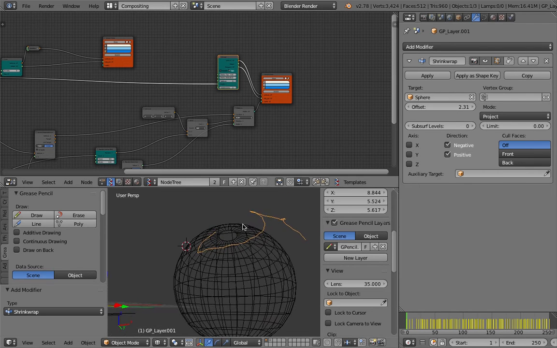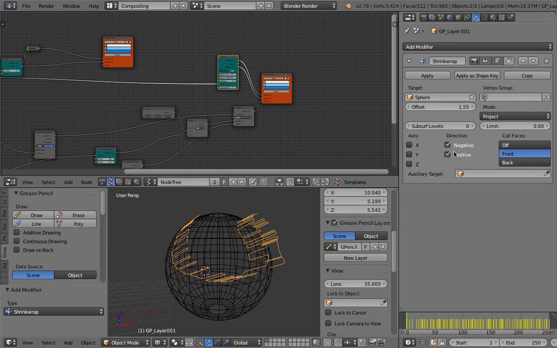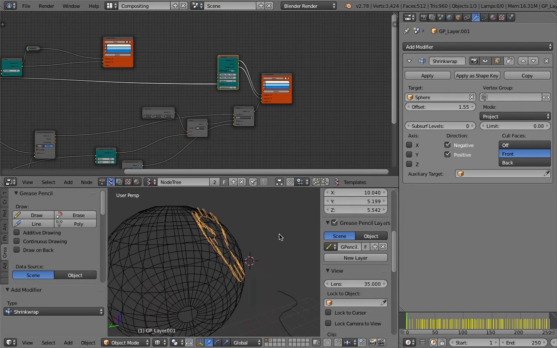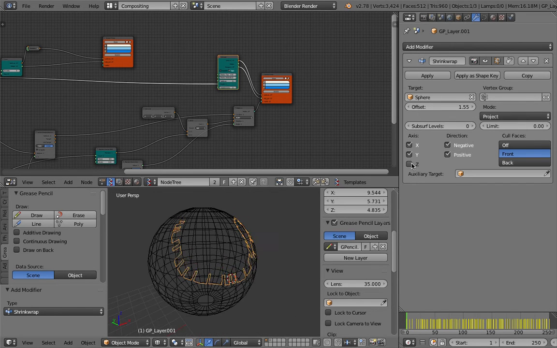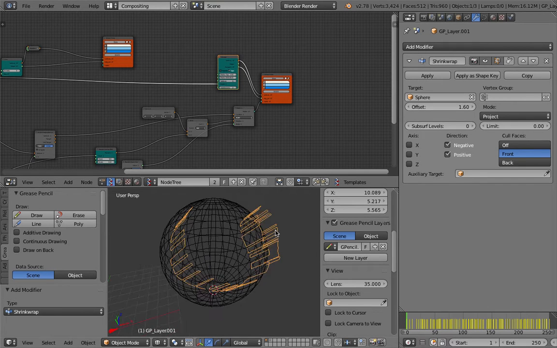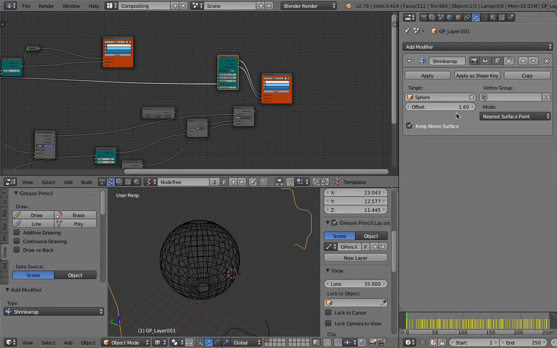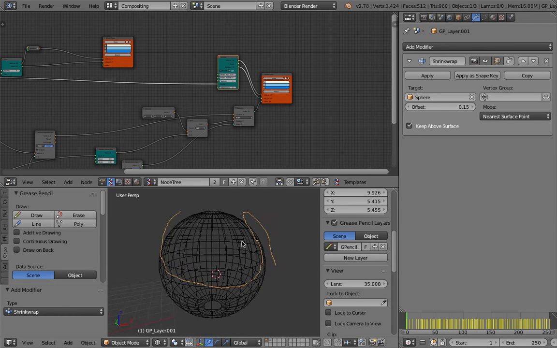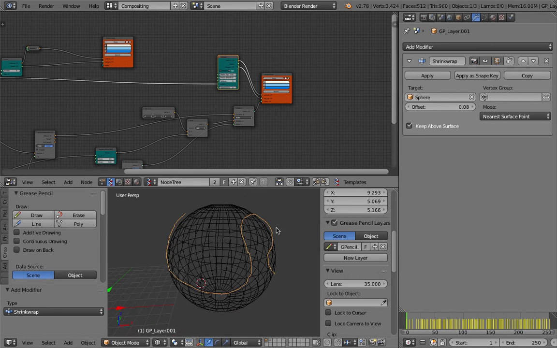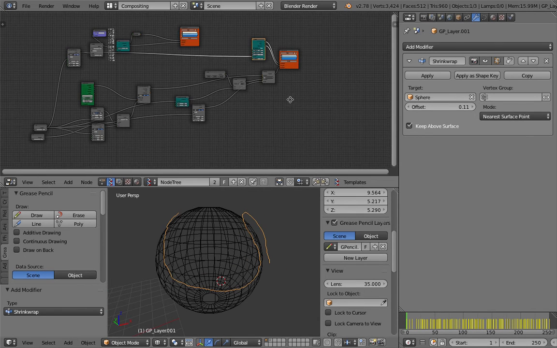So there is that kind of offset. Currently it looks like it's not perfectly perpendicular on the surface of this guy, so I have to test it first. Offset and project doesn't work. Nearest surface point actually works pretty well. So we can offset it through the normal of this guy. So that's something we can definitely use, even though it's not perfect at the moment. There could be a better way to do this.